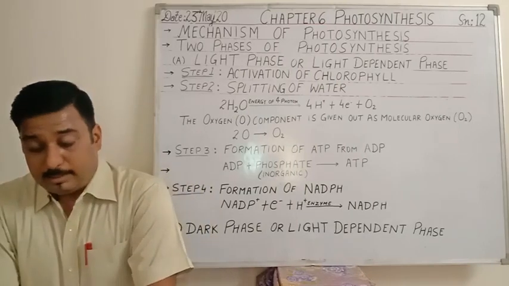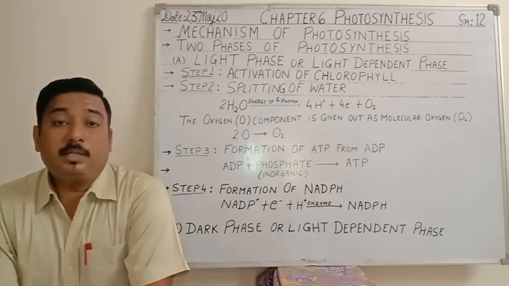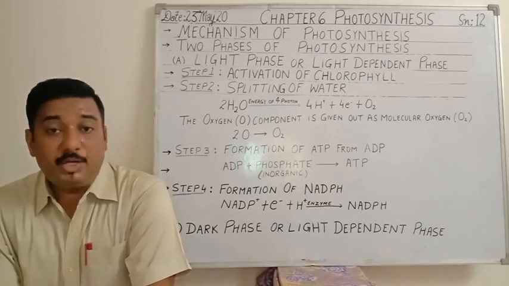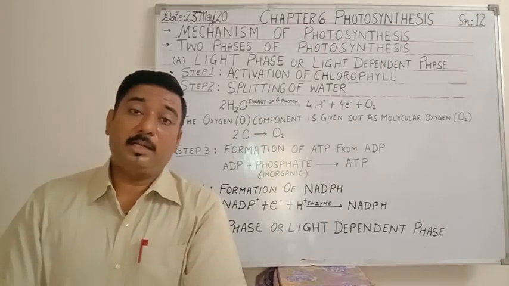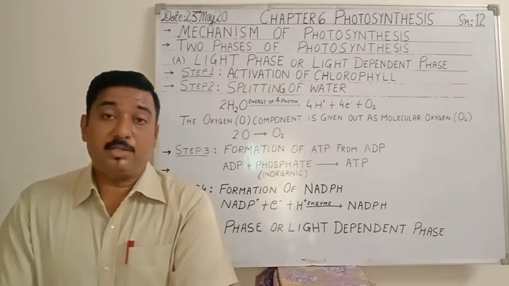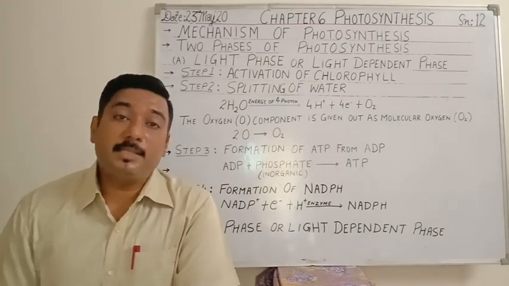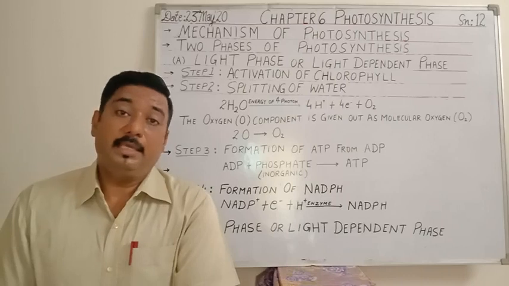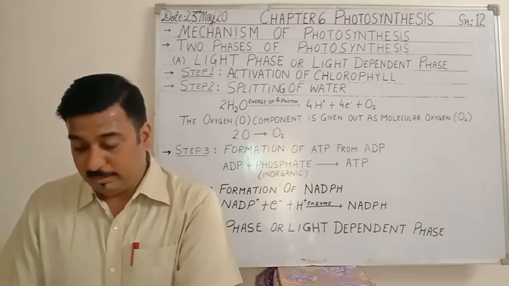Then this photosynthesis controls the carbon dioxide concentration. And how does it control the carbon dioxide concentration? Since it utilizes the carbon dioxide gas in the same process of photosynthesis.